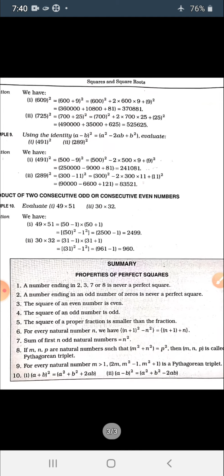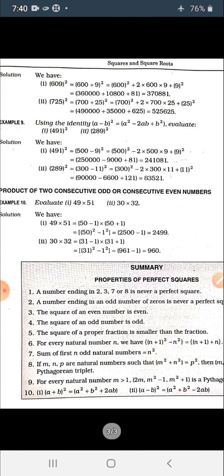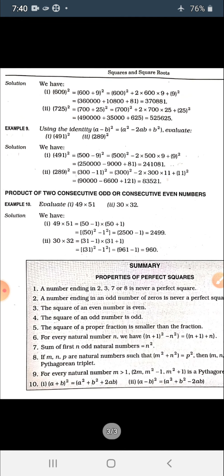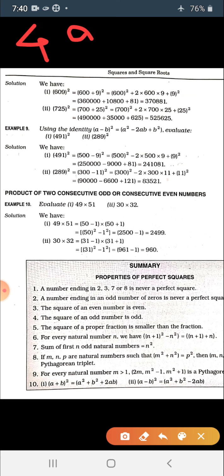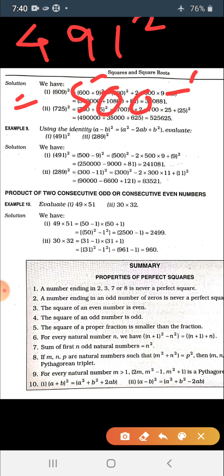So see the second last one of this. Using the identity a minus b whole square is equal to a square minus 2ab plus b square, you have to solve this. The first one is 491 square. It can be written in the form of 500 minus 9.